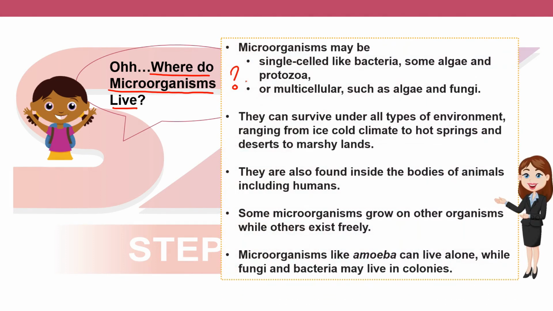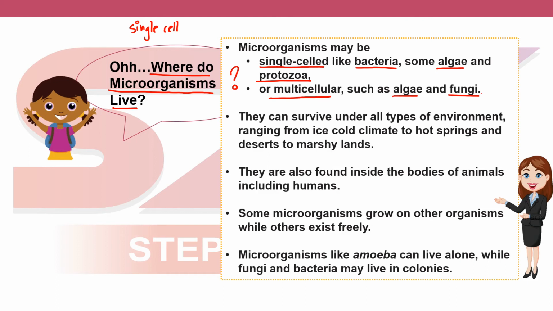Microorganisms may be single-celled, like bacteria. Single-celled means they have a single cell. Some are multicellular, such as algae and fungi. Algae is both single-celled as well as multicellular.